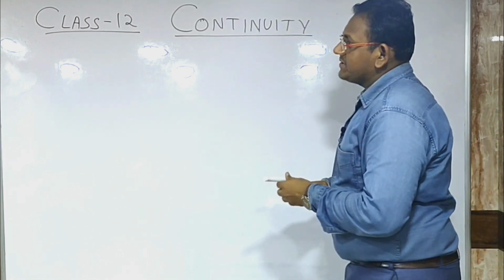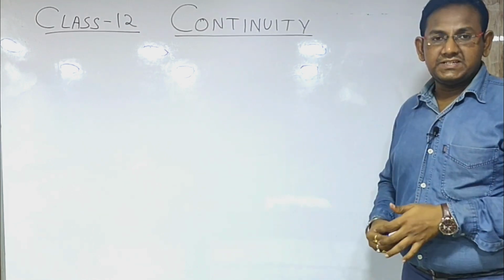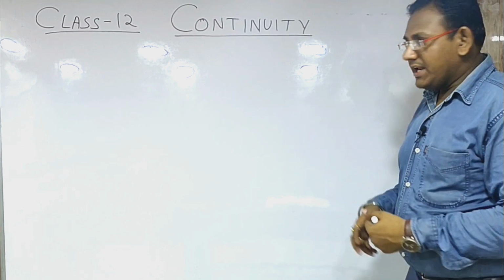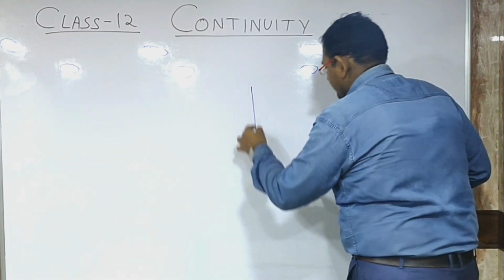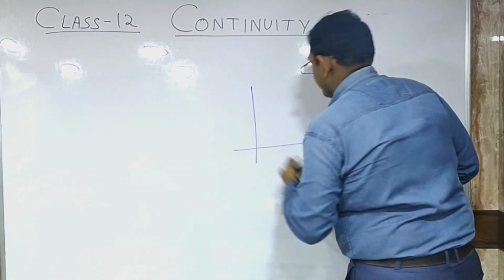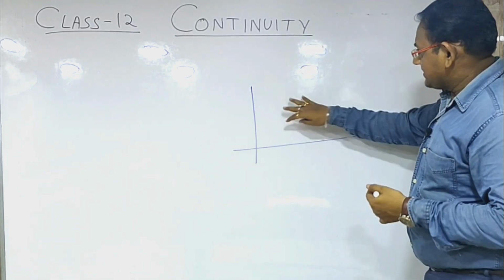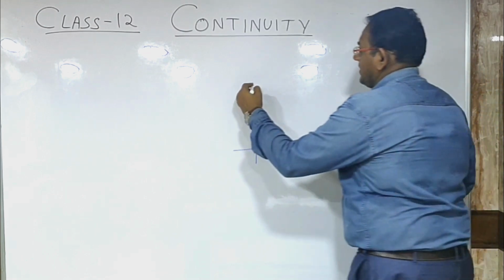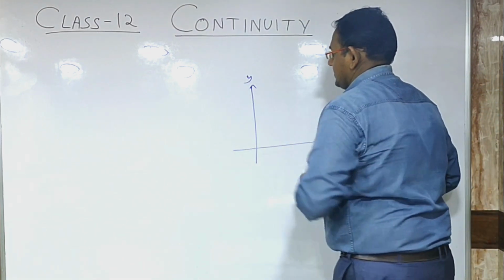The word continuity itself specifies that we are discussing something that is continuous. Now, what can be continuous? Let us take an example. Let us consider that there is a graph over here. This is the x-axis and this part is the y-axis.